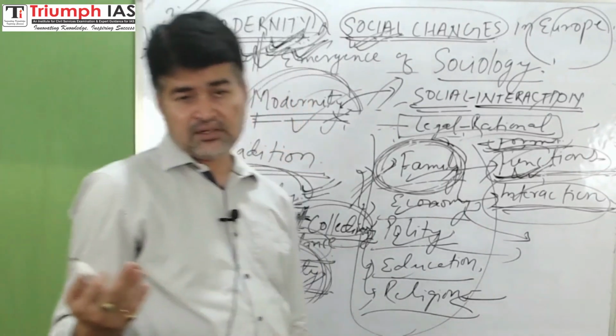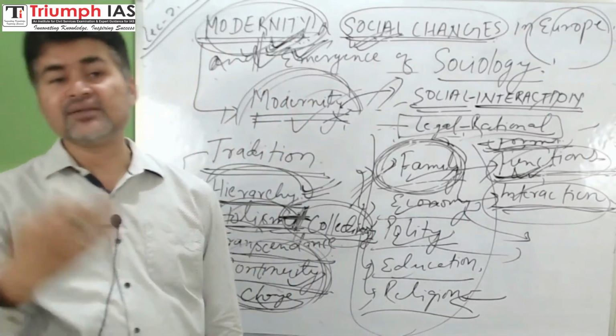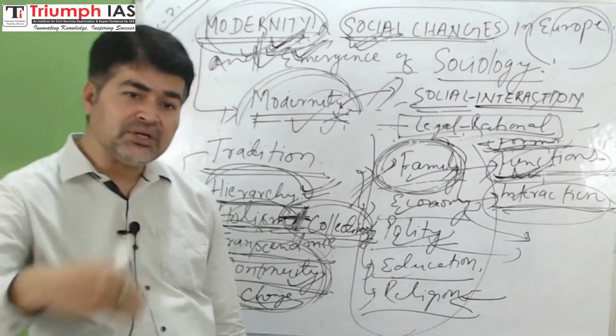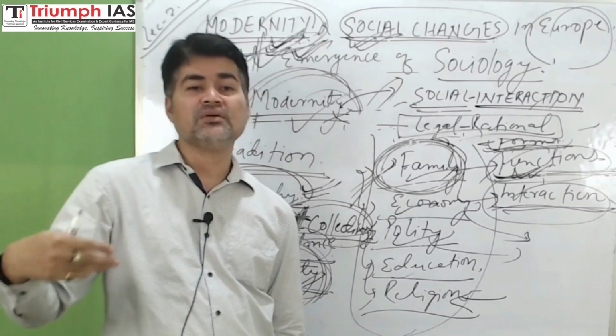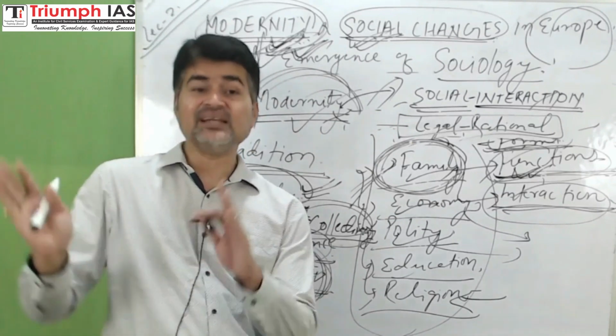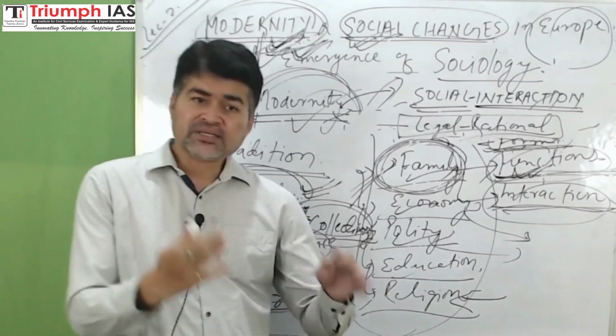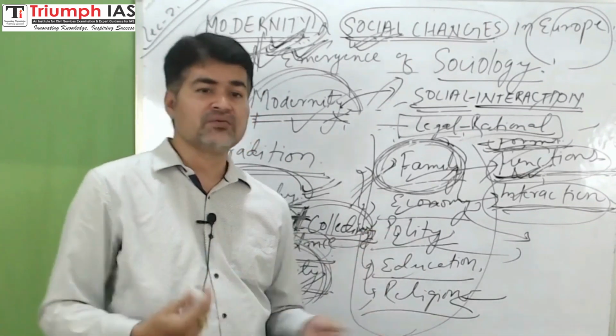In today's Indian society, we see continuity of many institutions, practices, beliefs and values from the past. So that is basically an aspect of tradition. The dowry system still continues. That is an aspect of tradition.